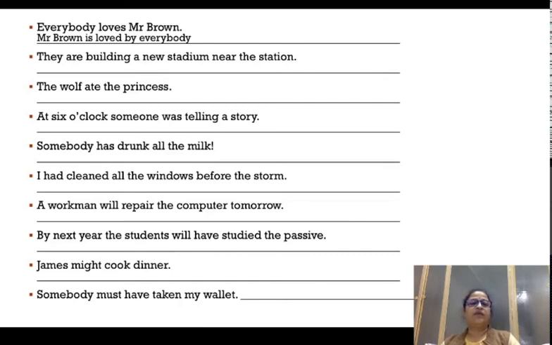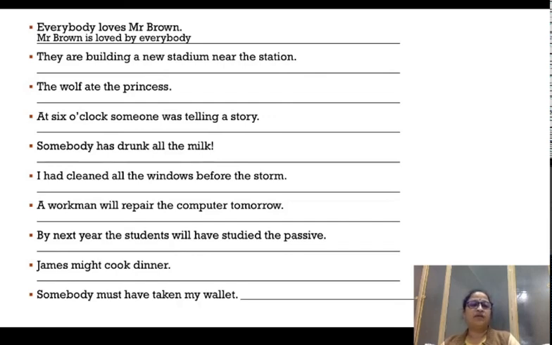They are building a new stadium near the station. What is the object here? They is clearly the subject, but what is the object? A new stadium, because you have to notice that the verb is being done upon which thing? Both stadium and station are nouns, but the verb building is being done upon which noun? The action is being done upon the stadium, a new stadium, hence new stadium is the object. So a new stadium is going to come first and it's going to read like this.